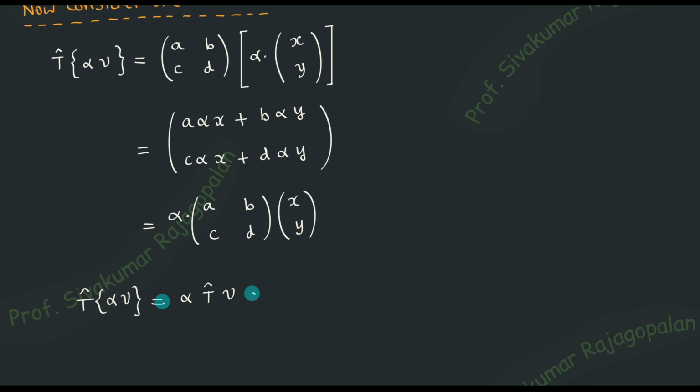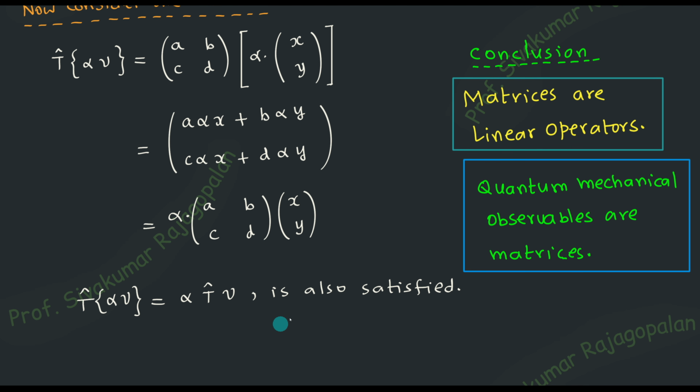What I am trying to say is that this equality was there, and it should be maintained till the end. In some problems, the equality will be broken, meaning it will no longer be equal. If such a situation comes, then you have to conclude that it is a non-linear operator. For the time being, the first property is satisfied, and the second property is also satisfied. Therefore, we are happy to say that the given matrix ABCD is a linear operator. That's our conclusion.